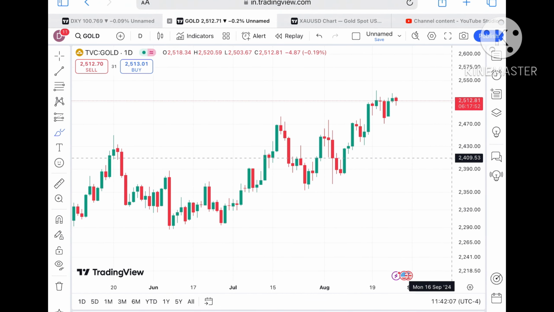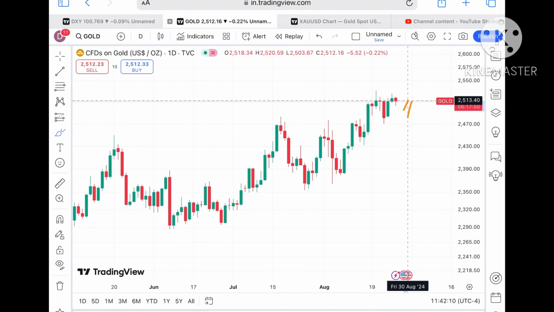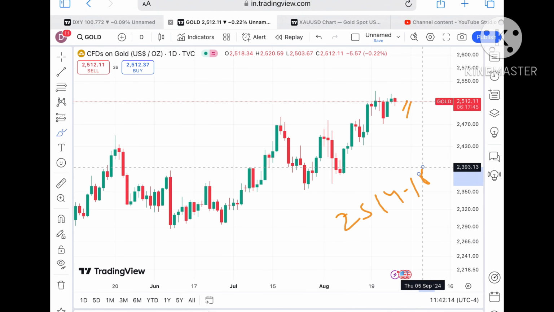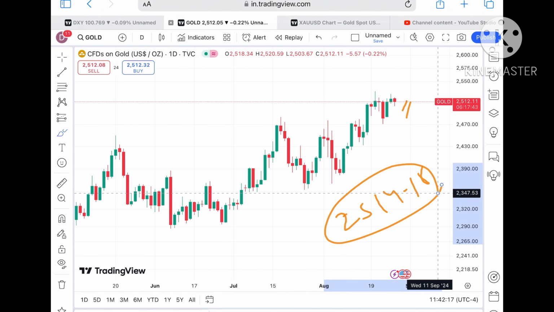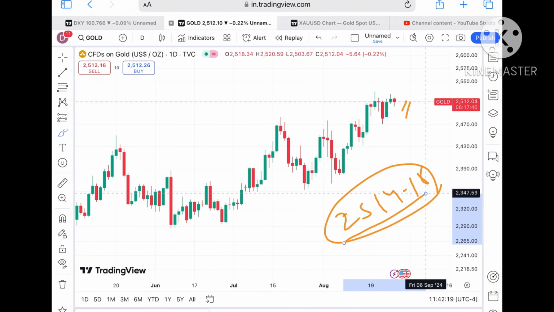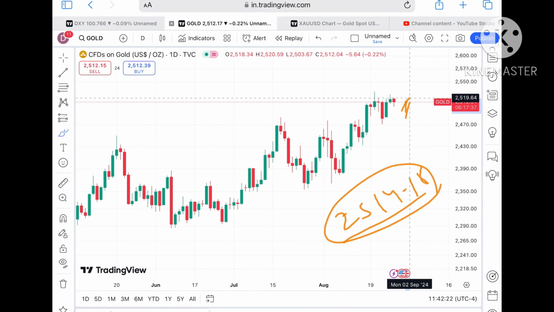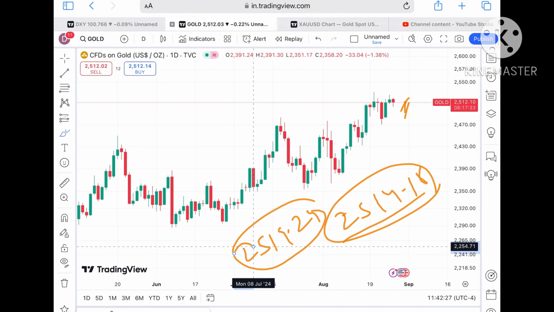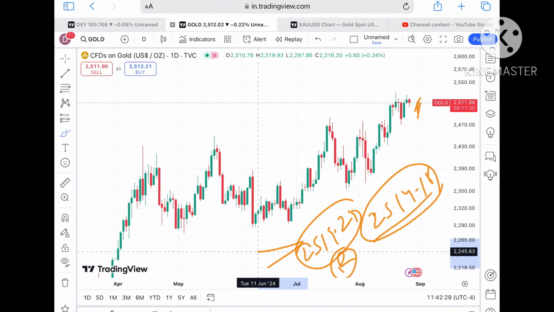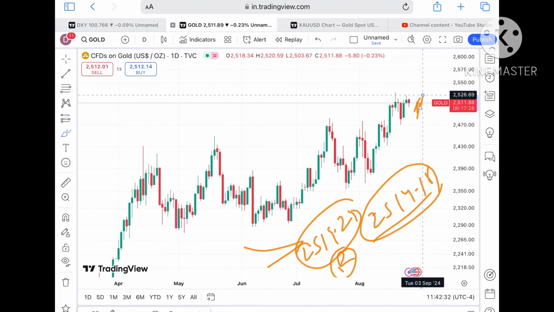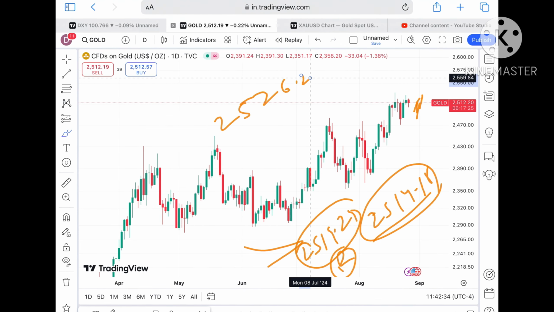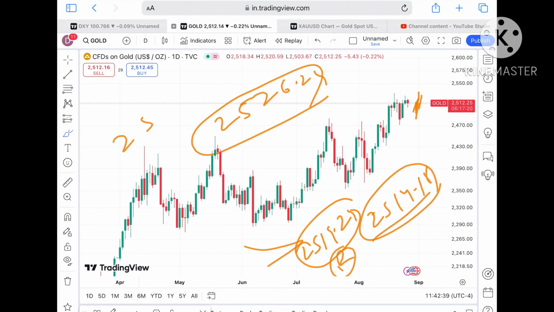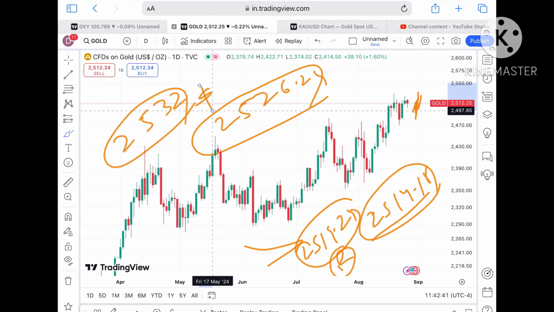Now what we can see looking at this particular chart, suppose if the price sustains this level, we can see it can go towards a level of around $2514.18. Okay, now trading at 2512.11. It can touch a level of $2514.18, and from there it can cross a level of 2519.24, which is already a weak resistance. So chances are it will cross this level and can go towards a level of around 2526.24. Suppose if the price keeps moving up this level, it can go further upside towards 2532, and then a further upside movement we can see.